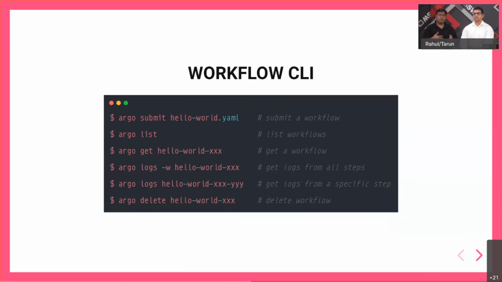So these are some of the helper commands. There are many more commands you can use, and we will share the link for them as well.